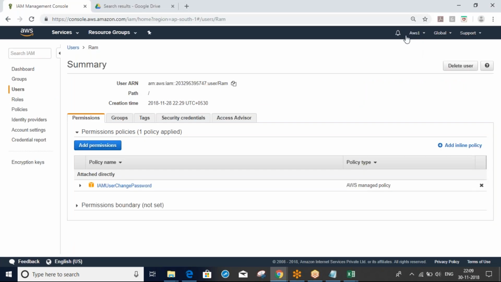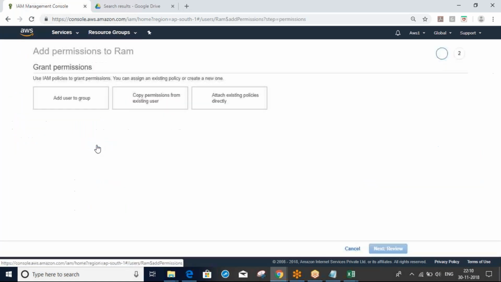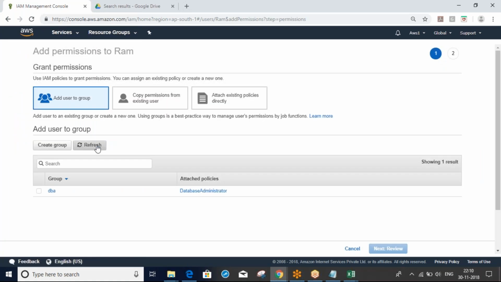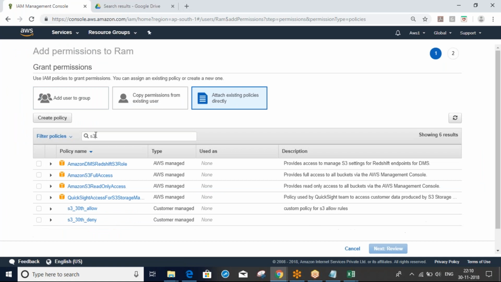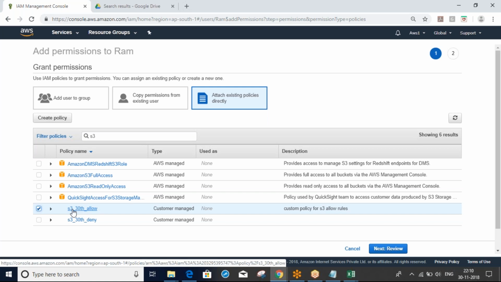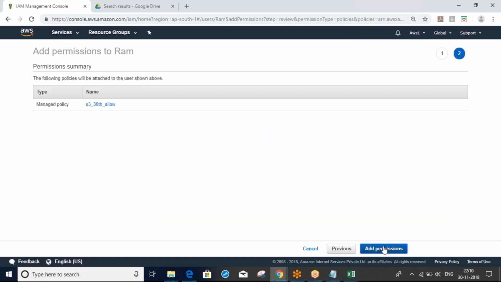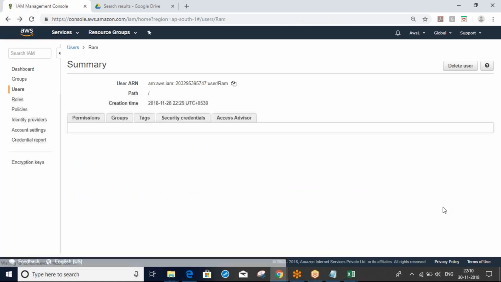Now I come back to the root account. For RAM I will add the allow access. We just created the S3 allow policy, and I will attach that allow policy. Add permissions.